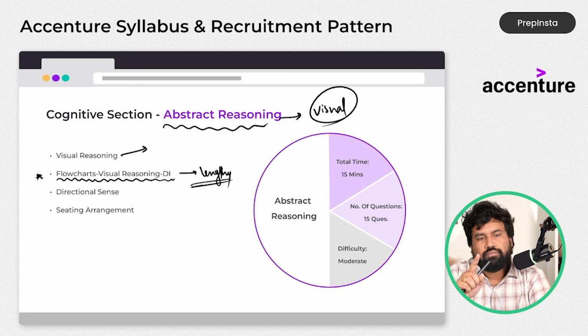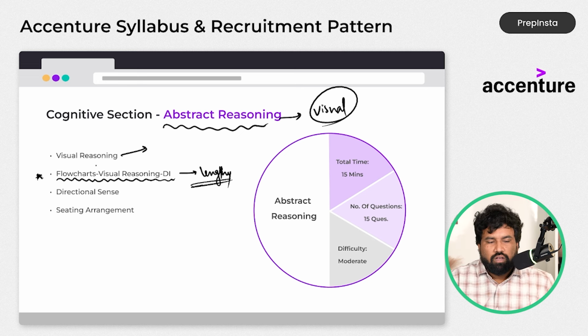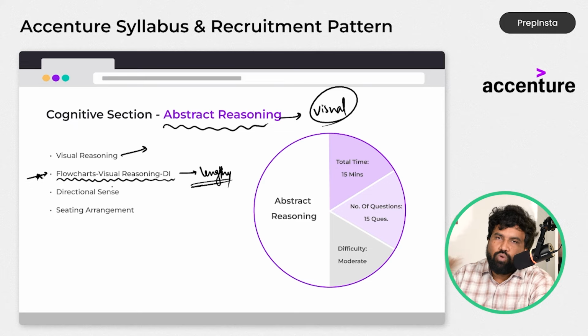So always remember, use the time wisely, and if you have a flowchart based DI, if you have an ample amount of time, do it, or else keep it for the last.